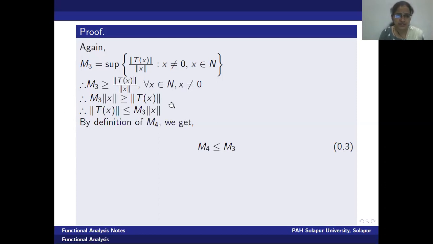Now, if you look at the equation very carefully, this is of the type norm t of x less than or equal to some constant into norm of x. Therefore, this constant is actually a bound for t. This value m3 will act as a bound for the continuous linear transformation t. But what is the M4 definition?